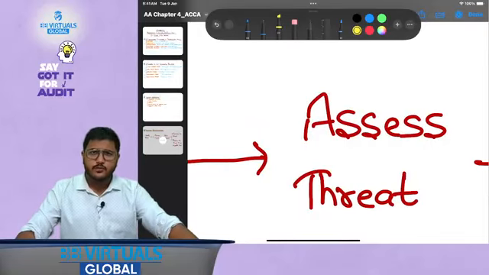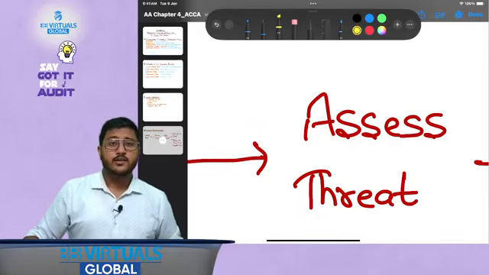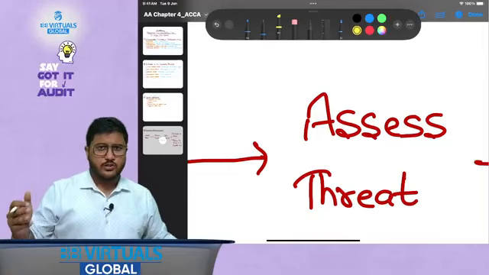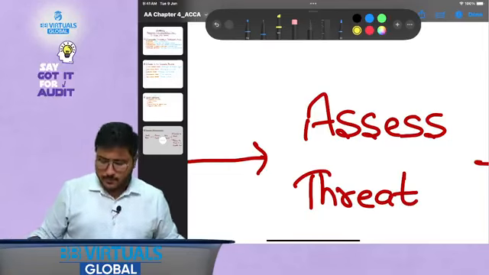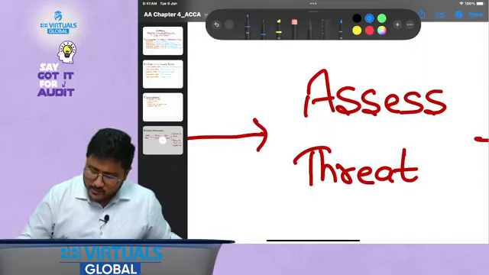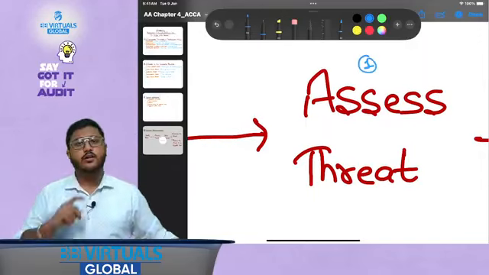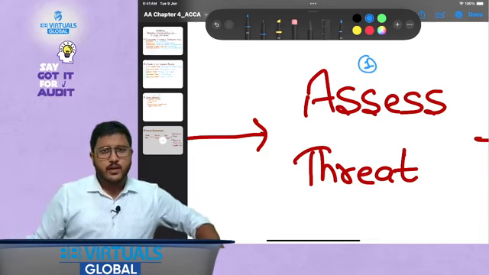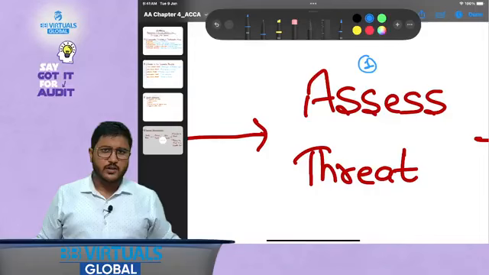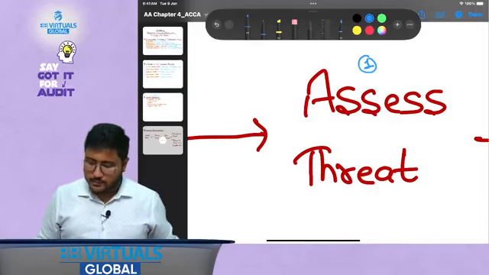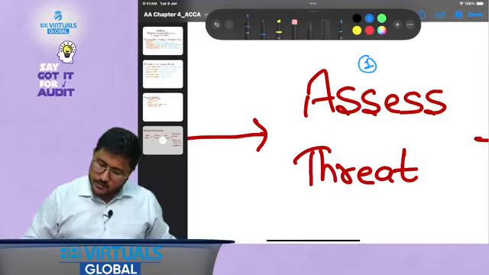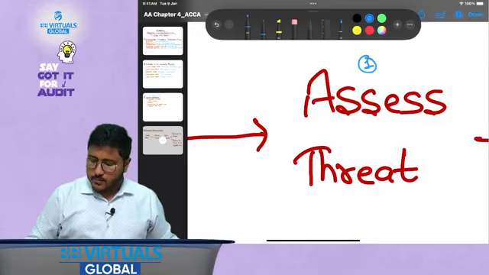Assess the threat as in which context? Assess the impact of that threat on the audit or the professional assignment of the financial statements. For example, if I say that my wife has a share, but maybe she has one share. And nowhere in the laws or regulations or ethics is it written that one share needs to be sold off. Specifically, it is not written. It is just said that there should not be significant influence, maybe. So only one share is there.